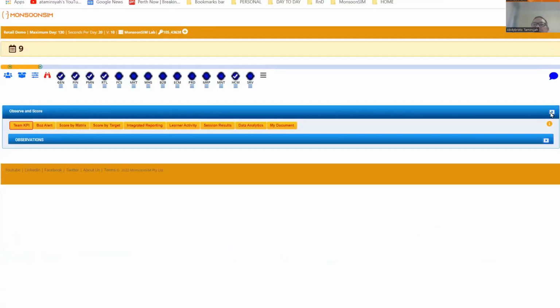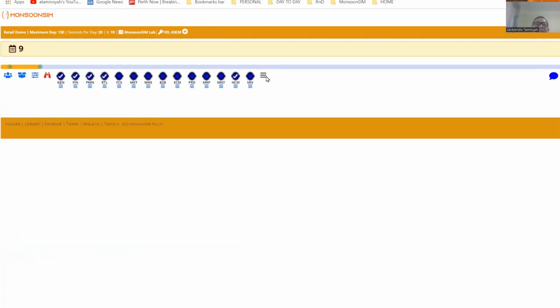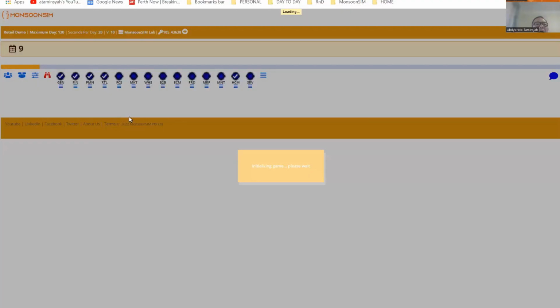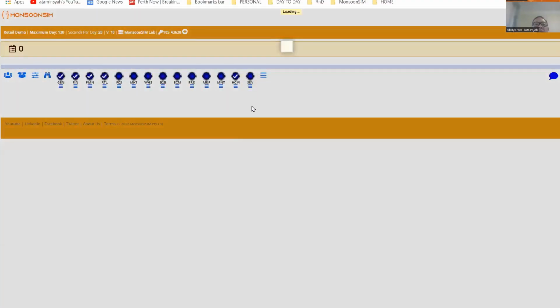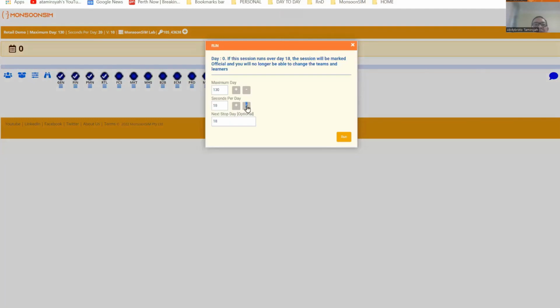I'm going to reset the game. Yeah, I'm going to turn off the stop sign because there's a stop. I'm going to delete the stop. There you go. And then I will initialize the game. So this time I'm going to run for, let's say, 20 days. I'm going to make it a bit faster just to show you what happened, right?